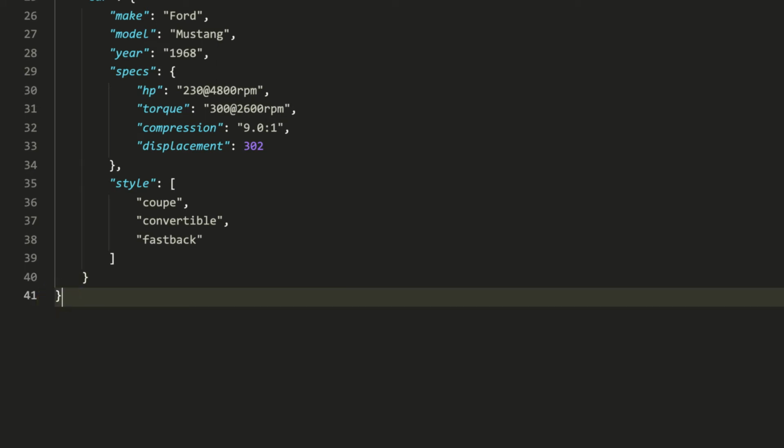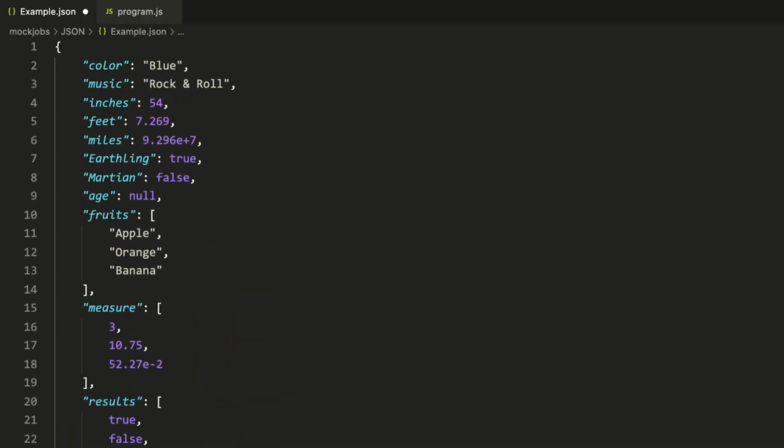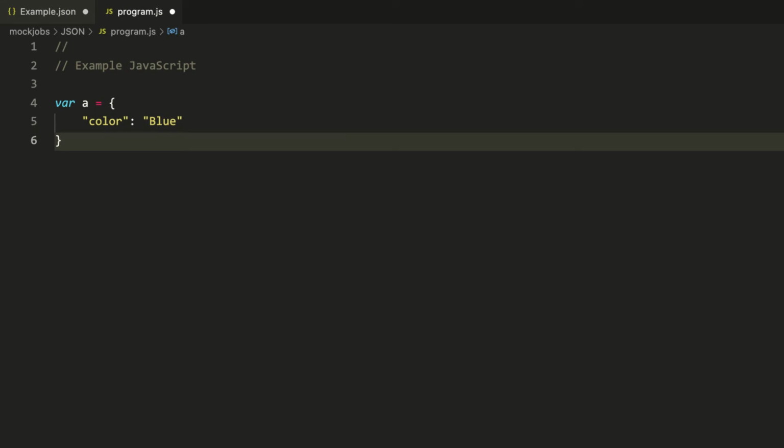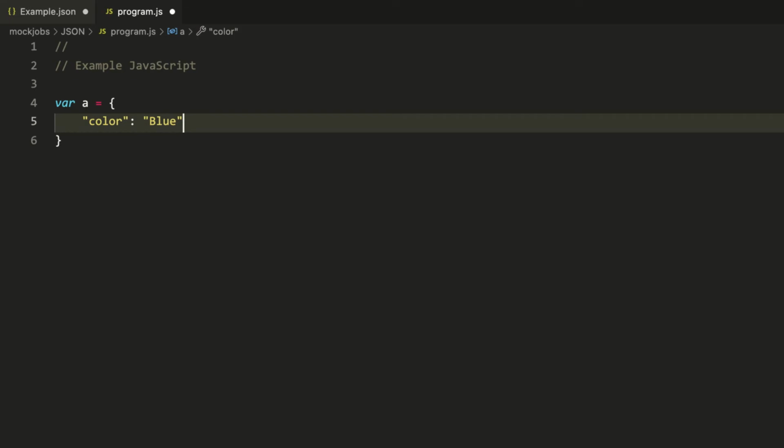Before I continue, one thing to mention. I'm writing out this JSON manually only to demonstrate its structure. This isn't something we normally do. There are functions to write and read JSON. For example, JavaScript has stringify and parse functions. In other languages, the precise function names vary. Next are some special considerations to keep in mind. I'll show this in JavaScript code, but the same applies to JSON. Here's a simple object assigned to a variable.